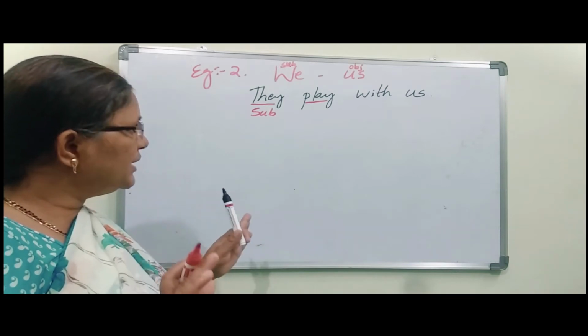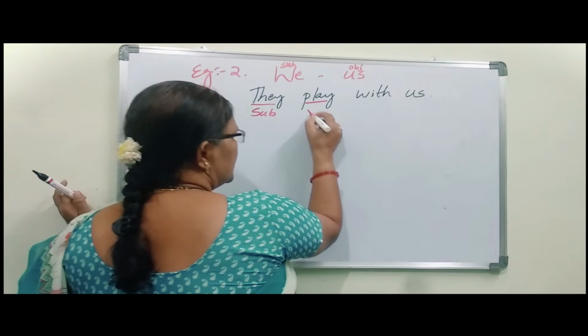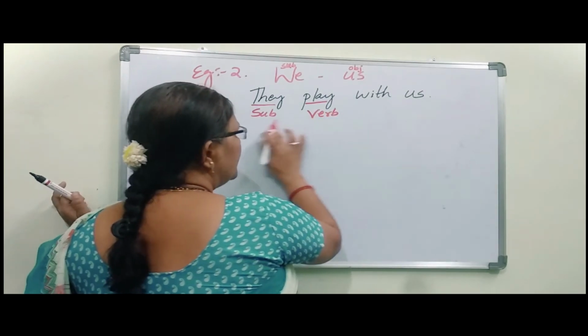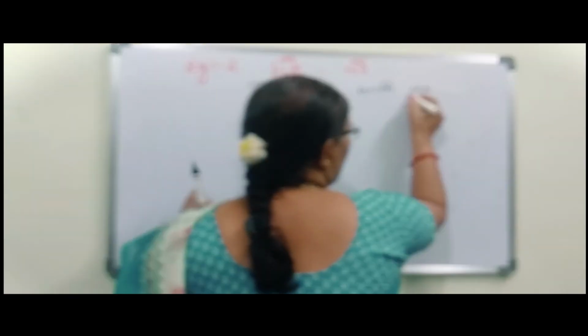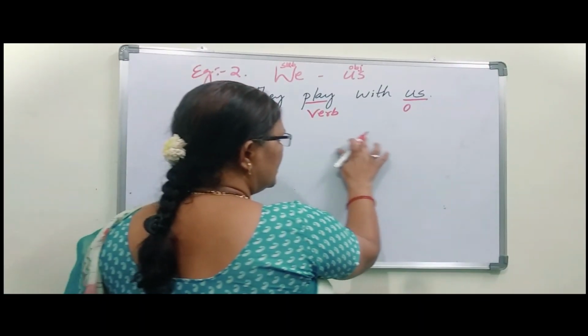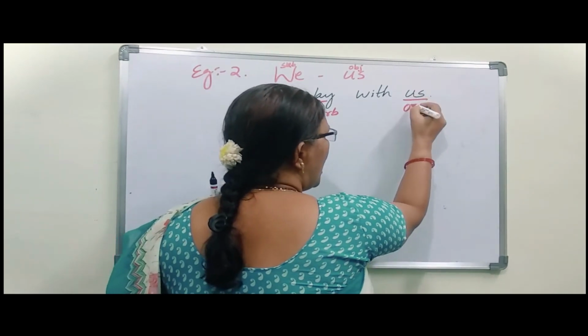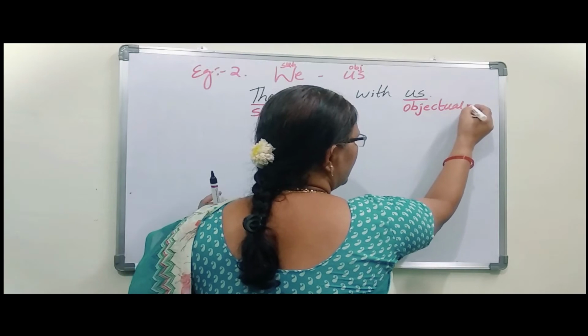What work do they do? Play. Play comes under verb. With whom they play? With us. So that work happened on us. On which action is affected is called